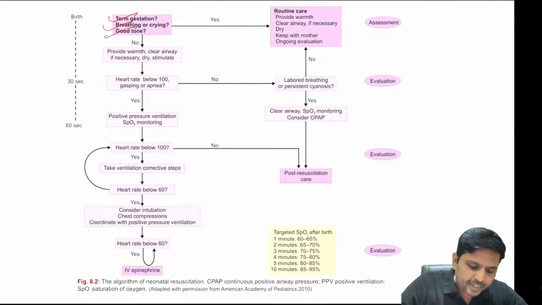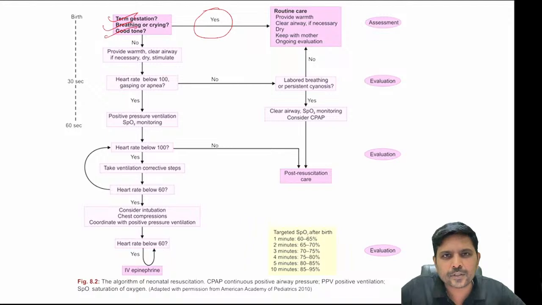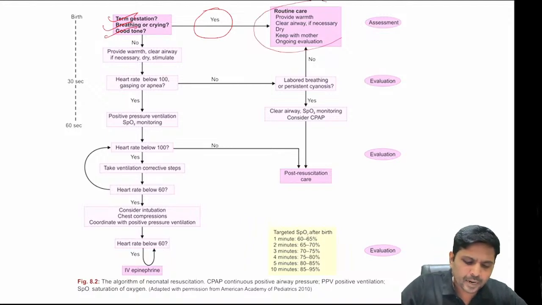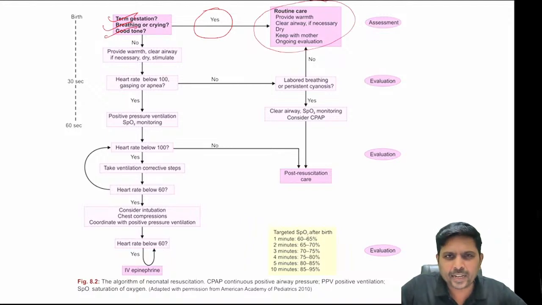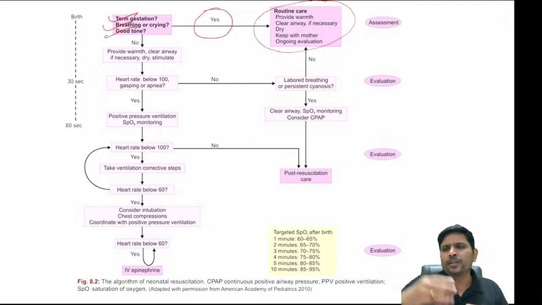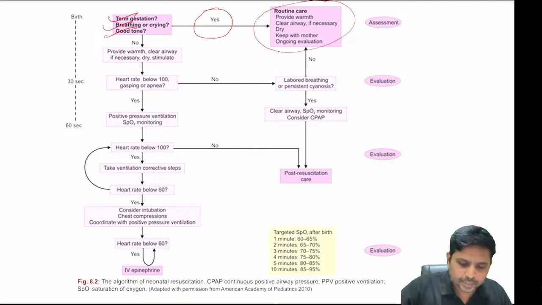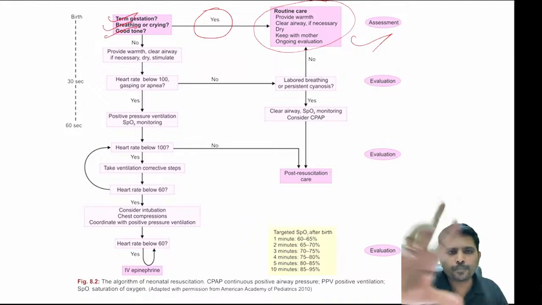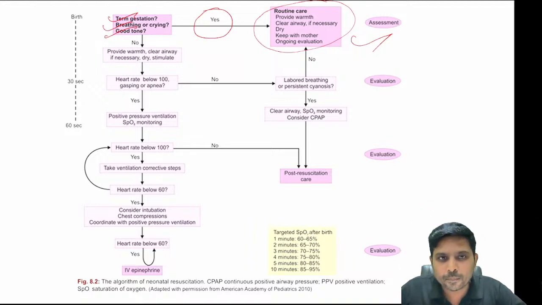When everything is good, just keep the baby under a warmer after the initial steps of resuscitation that I told you. All those things can be done, and roll the baby in a pre-warmed towel, suck the nose, then suck the mouth, dry the liquor, then hand over the baby to the mother. Okay, so this is point number one. So what is point number two?